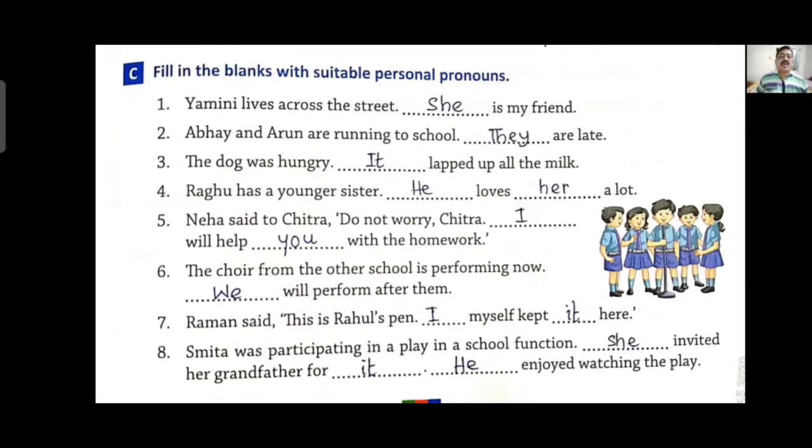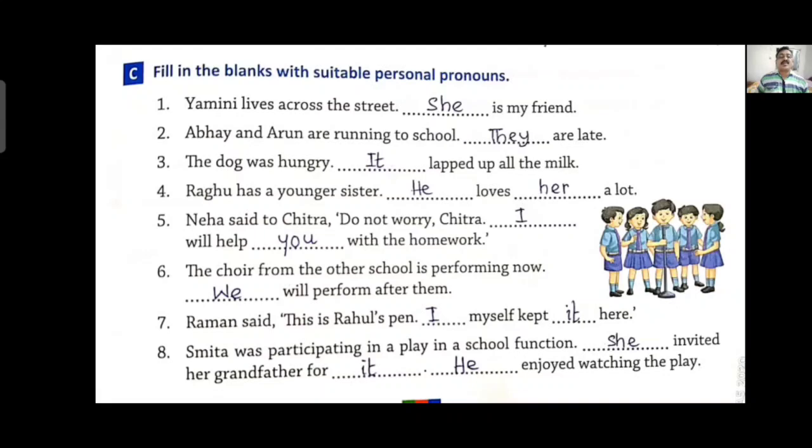The choir from the other school is performing now. We will perform after them. Here we is used because choir is a group. It is also plural. So one choir will go, then the next choir will come. That will also be a group. That's why we will be used for the group.